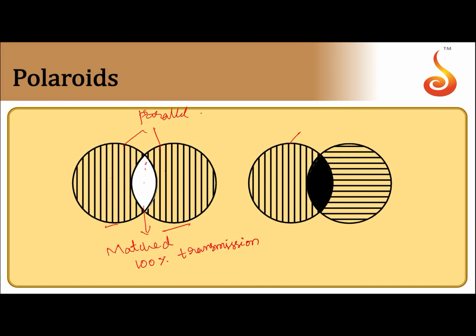Now, when the pass axis of one polaroid and the other are perpendicular to each other, this is the overlapping region. In the overlapping region, there will be no light. So they don't allow any light to pass through. This kind of polaroids, when their pass axes are perpendicular to each other, we call them crossed polaroids. Then there is no transmission of light.